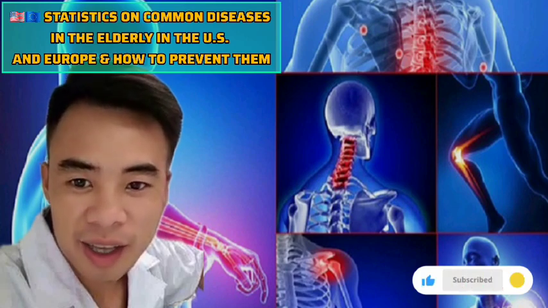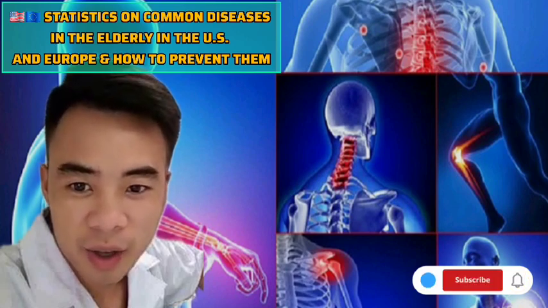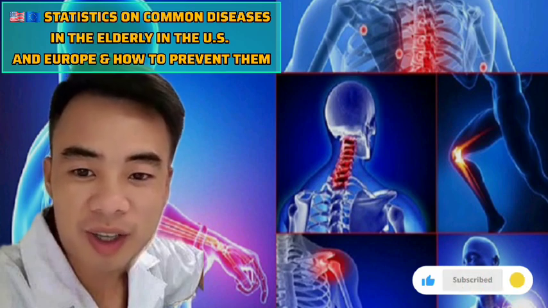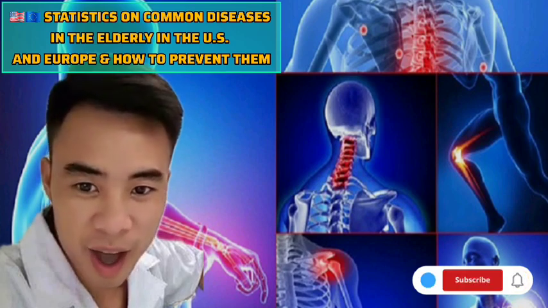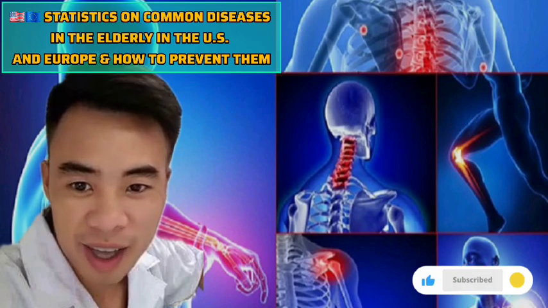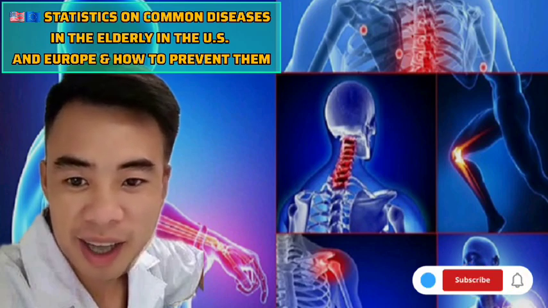Increase fish, nuts, and olive oil, the Mediterranean diet. Avoid sugar and sugary drinks. This helps reduce risks of hypertension, diabetes, and heart disease.